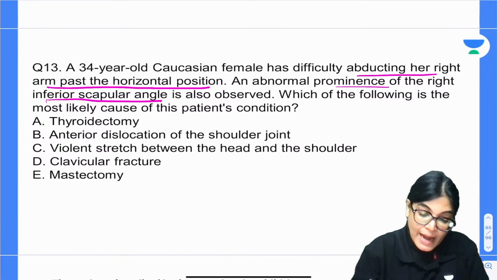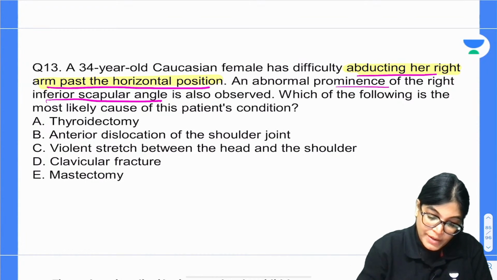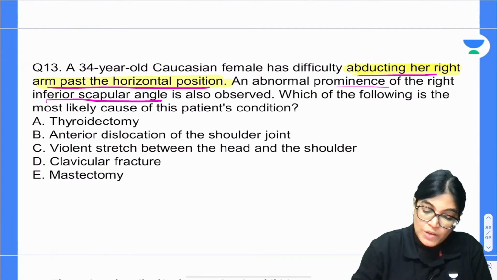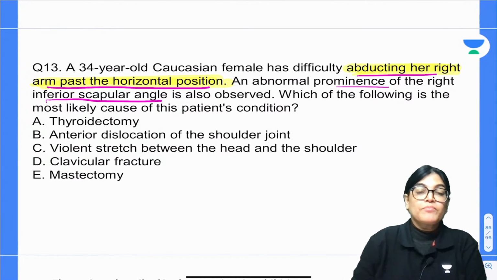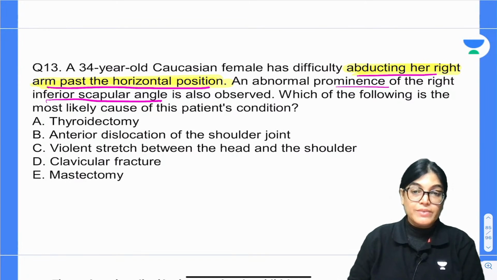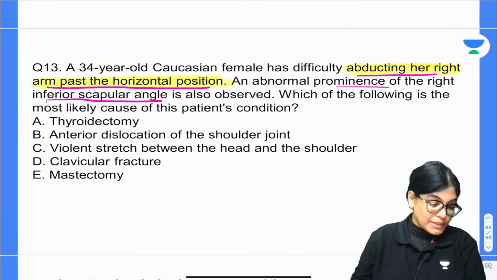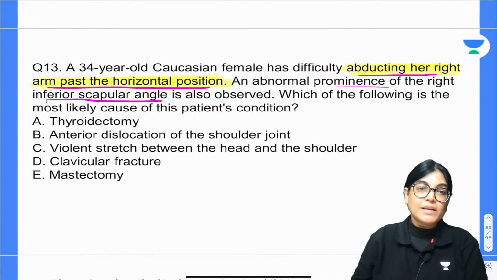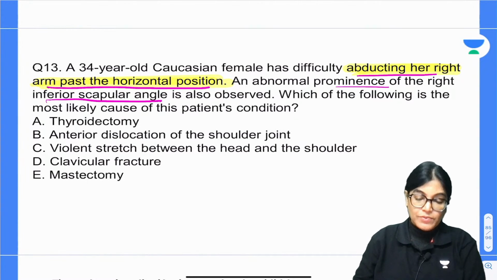So, first thing is that what is the abnormality? The abnormality is the patient is not able to abduct the right arm above the horizontal position. So, above the horizontal position abduction is not possible. So, can you tell me which muscle is involved here? Which muscle is responsible for abducting above the level of horizontal position? Can anybody tell me which muscle is responsible for abducting above the horizontal level?